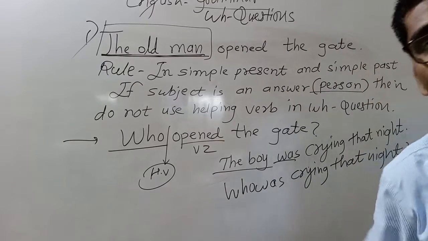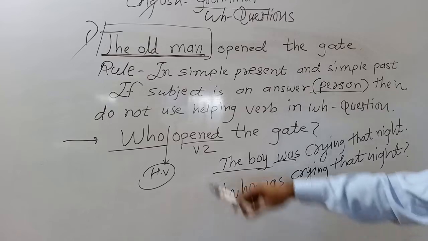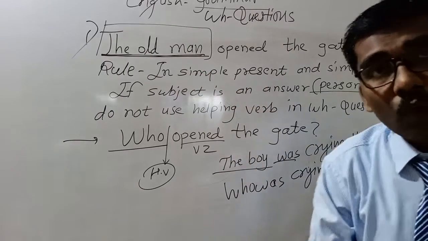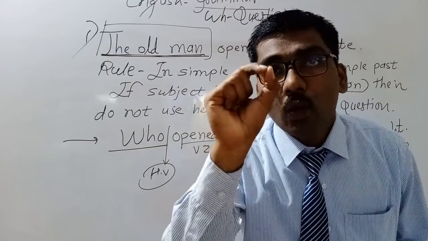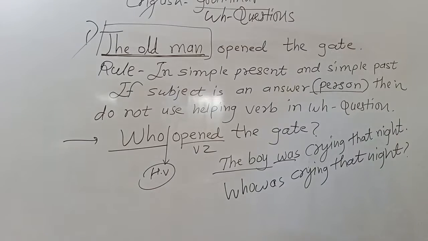Write down this rule and example also. But answer should be subject. This rule is only for subject, only for person, and for simple present and simple past.